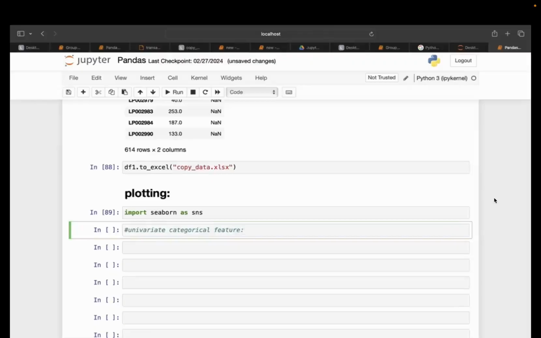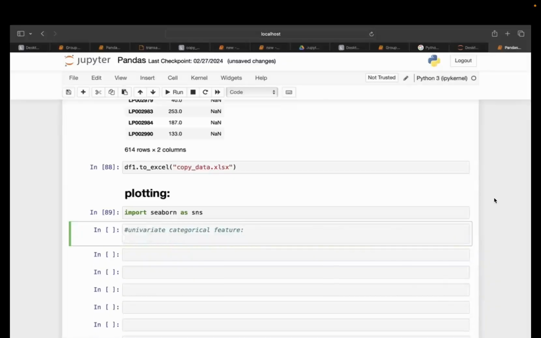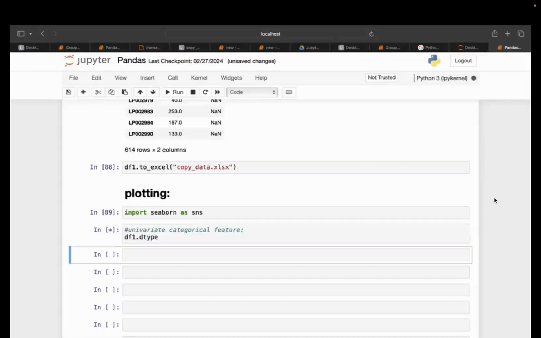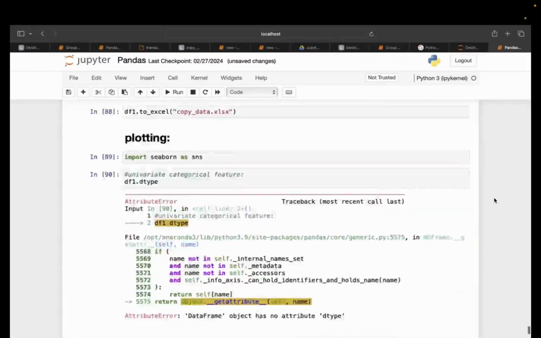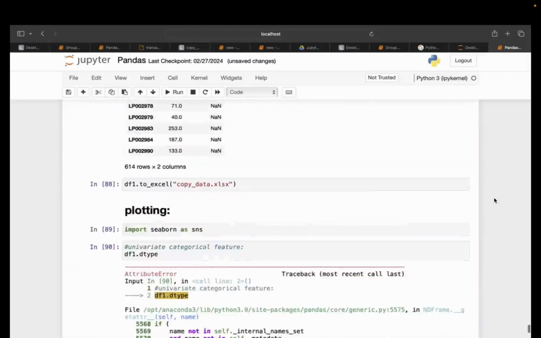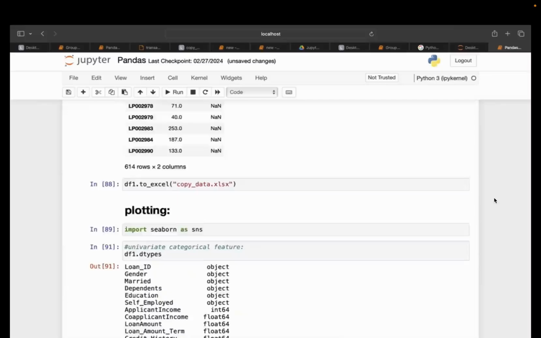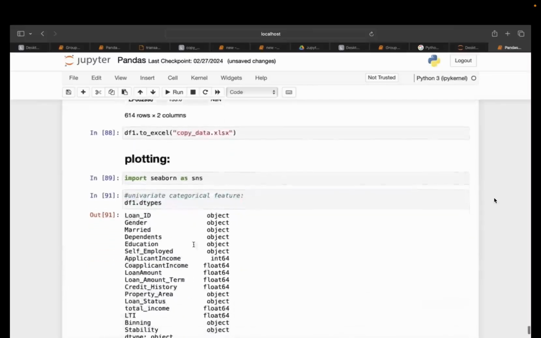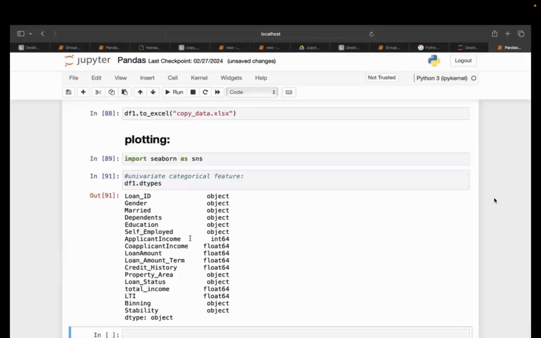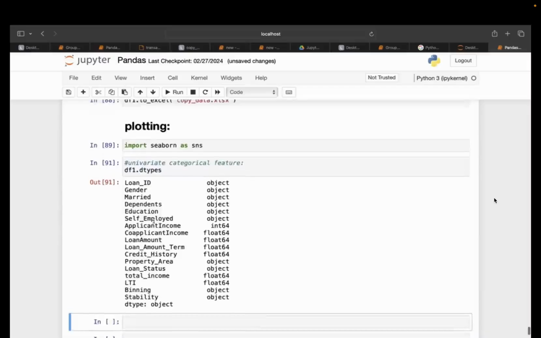Okay, now for univariate categorical type of feature, I'm just going to see what all features we have, the types it should be. Now you can see we are having so many object features available. So what we can do, I am picking, let's say, gender.